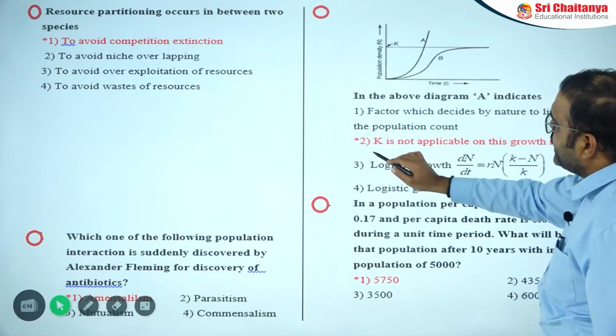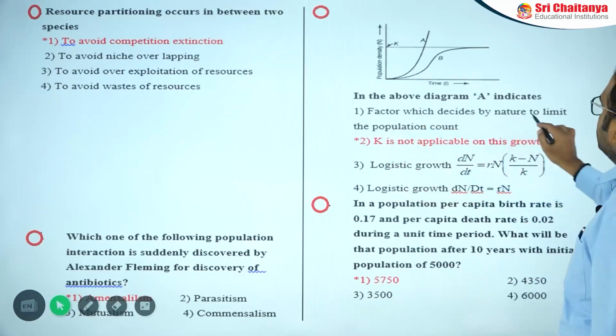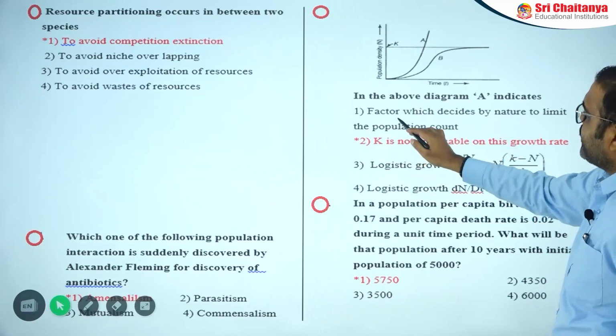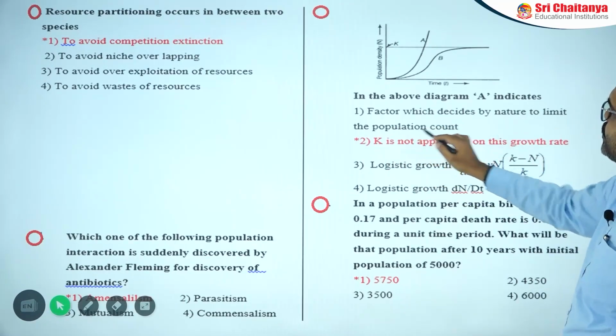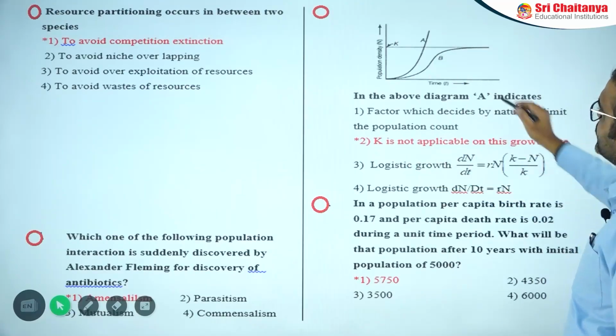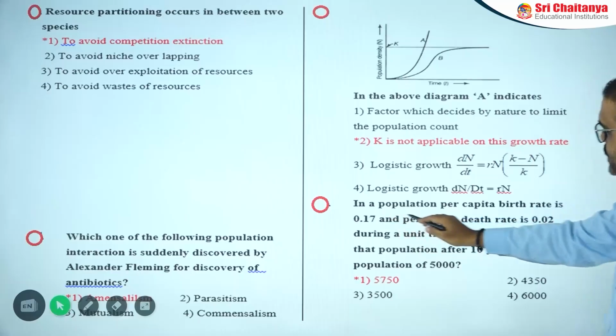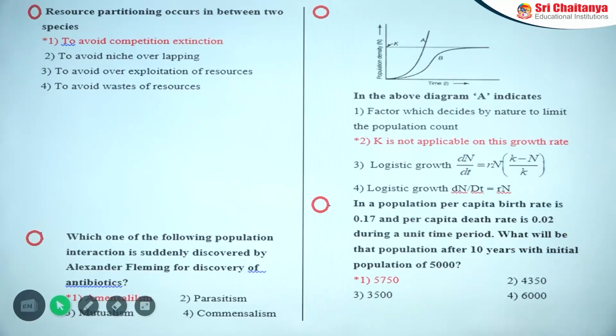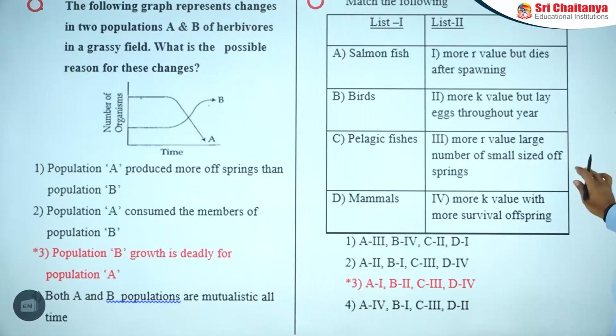Next one is, in this diagram, what is A representing? So A is representing a factor which, decided by nature, limits the population count. No, it is exponential, and K is not applicable for this growth. It is the correct point. And the next one is, in a population, the per capita birth rate is 0.7, the death rate is 0.02 during the unit time period. What will be the population after 10 years with the initial population of 5000? Then you can apply the equation dN by dt.